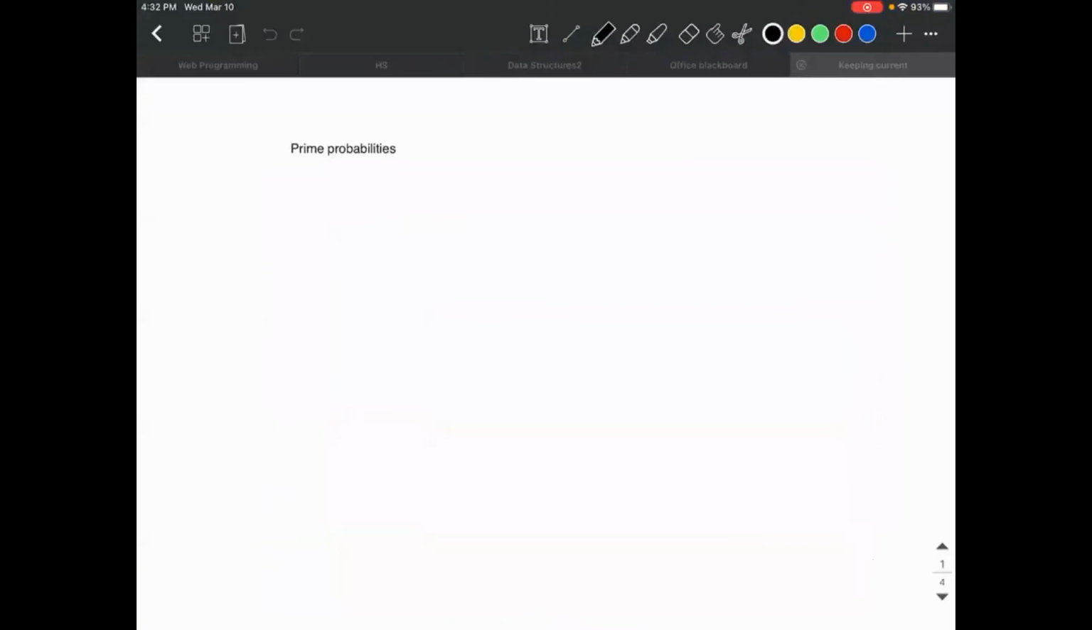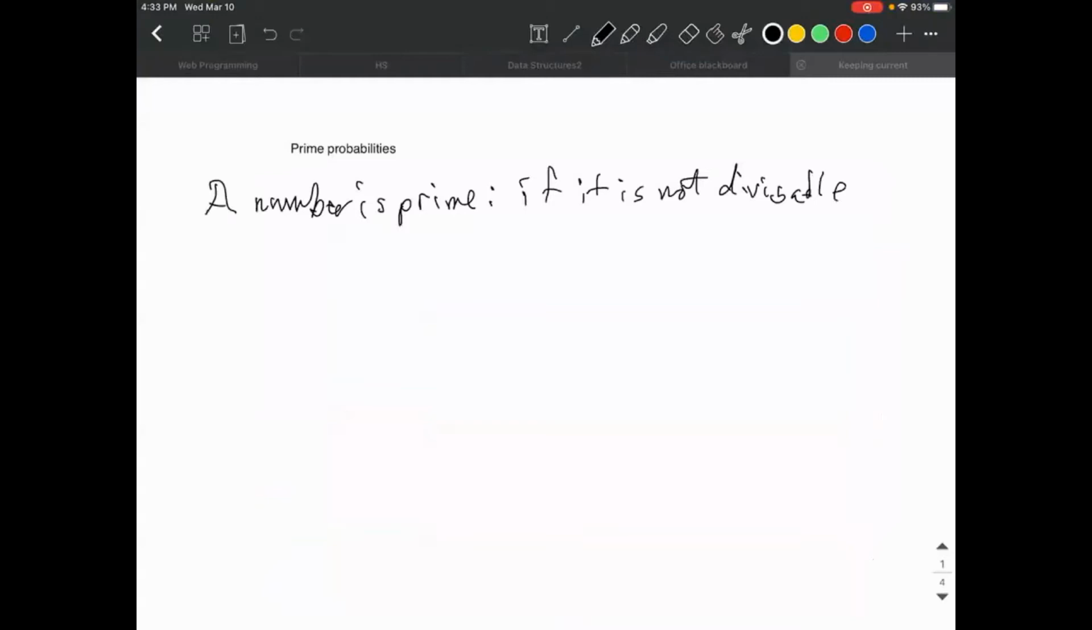So I'm going to share a screen here and show you something which I consider pretty neat. Prime probabilities. And what I'm going to do is show you this with a blackboard. And so when is a number prime? That's the question. So here, a number is prime if it is not divisible. By what? Well, divisible by anything? No, you have to worry if it's divisible by integers.